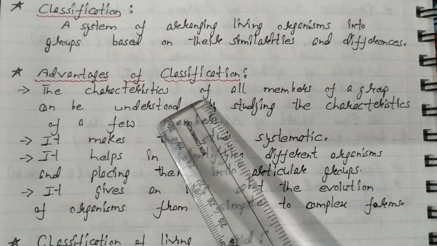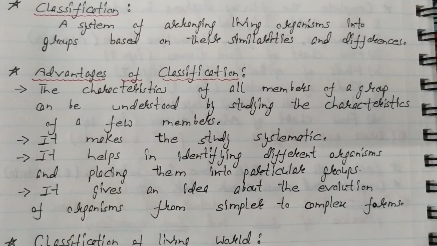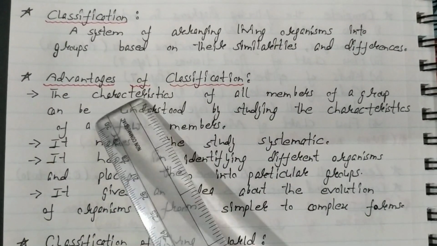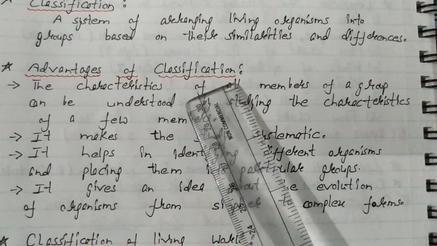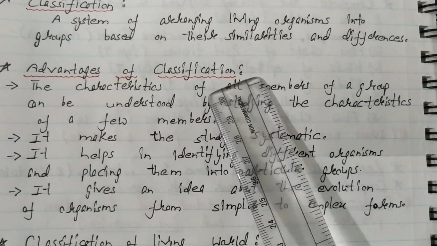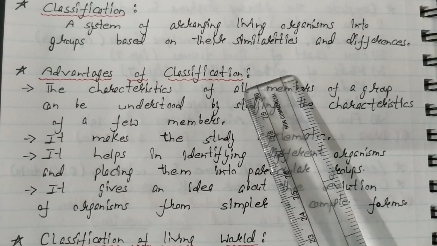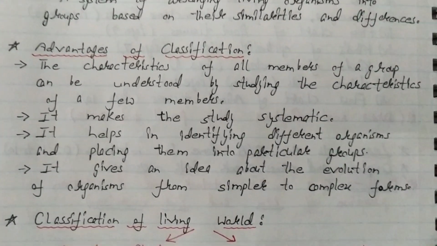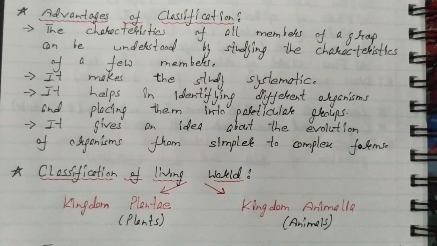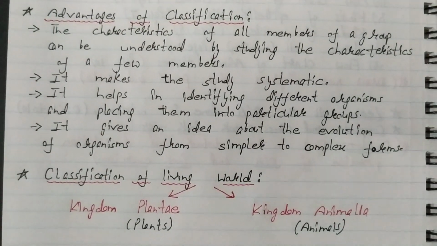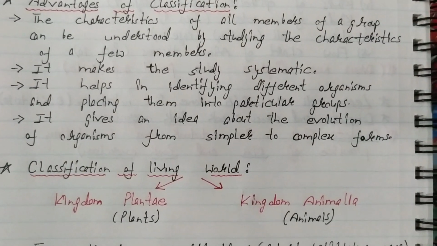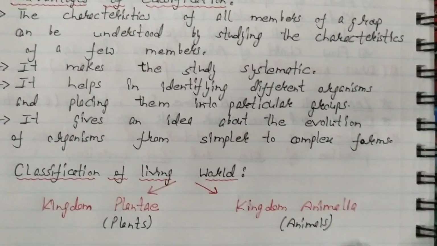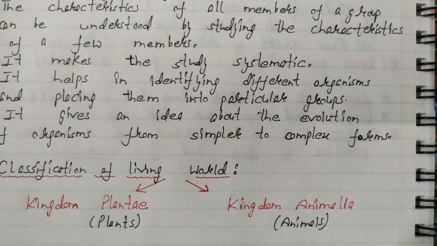The same is given in your book; you can read the same topic from your book as well. Classification always helps us to understand and learn the categorization of organisms in a very easy and systematic manner. And previously the living world was classified into 2 kingdoms, Kingdom Plantae and Kingdom Animalia, which had certain limitations.